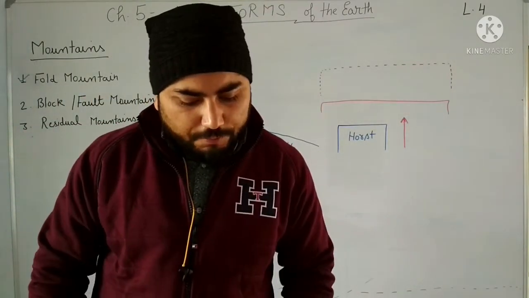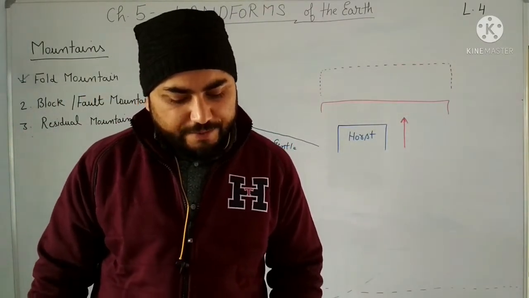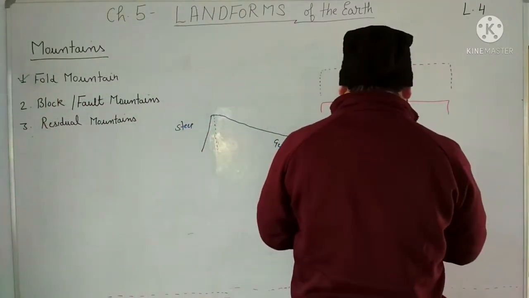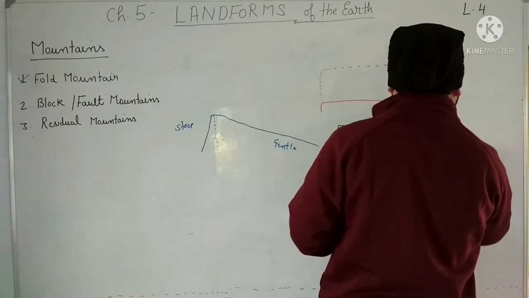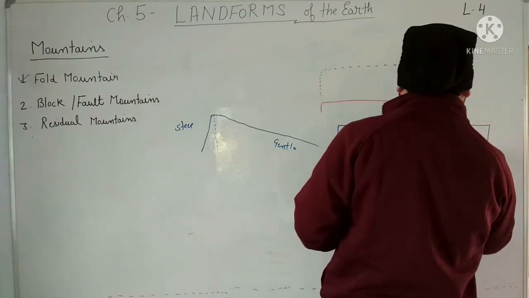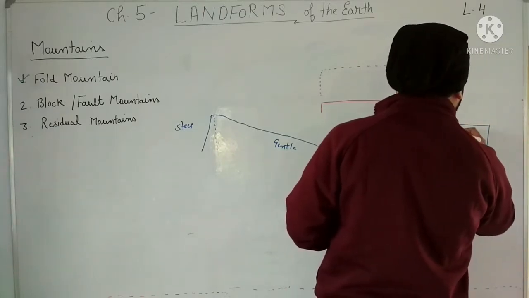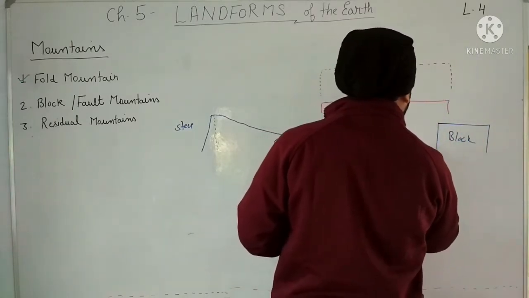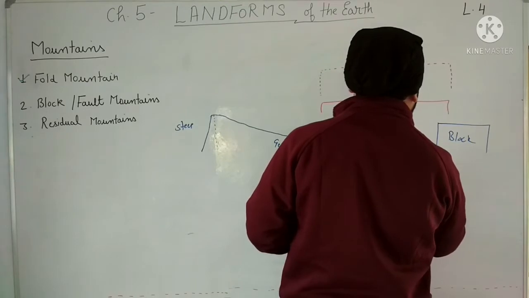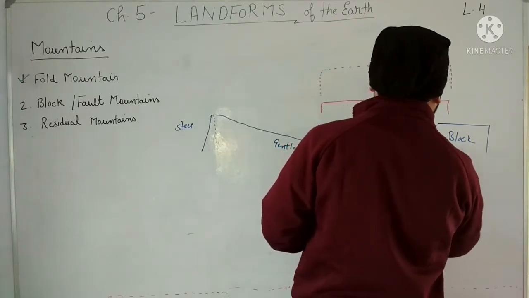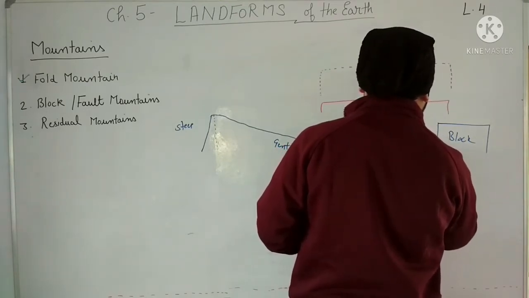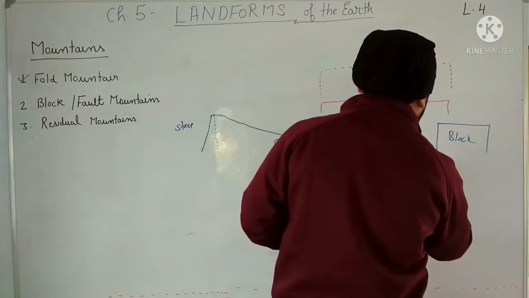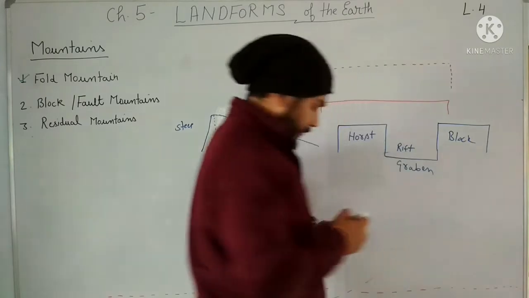Now, block mountains are often separated by intervening basins called grabens. One block mountain may be there and another block mountain may be there, and in between a valley may be there. And this valley is called what? Rift valley, or graben. Clear?